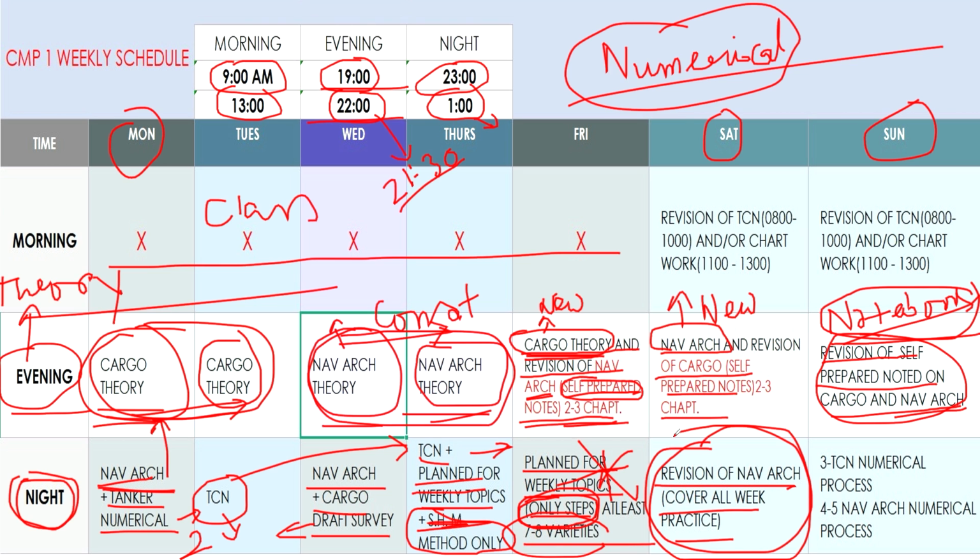Suppose he has done 10 trim problems, you can write at least 4 to 5 problems. For list problems, 1 to 2 problems. So you must practice the whole week's work on Saturday for naval architecture, because the next day you have to jump on TCN numerical practice and 4 to 5 naval architecture numerical practice. Okay? And why TCN numerical?